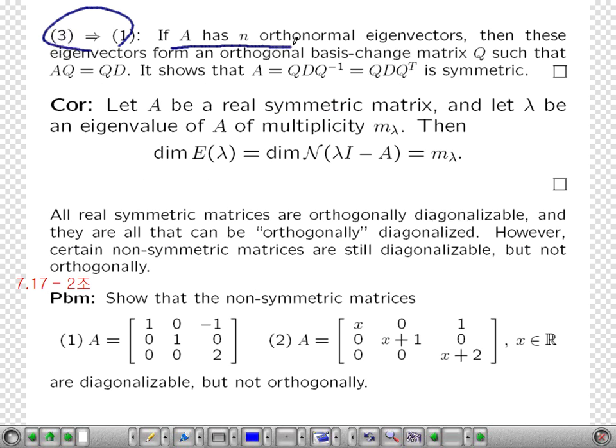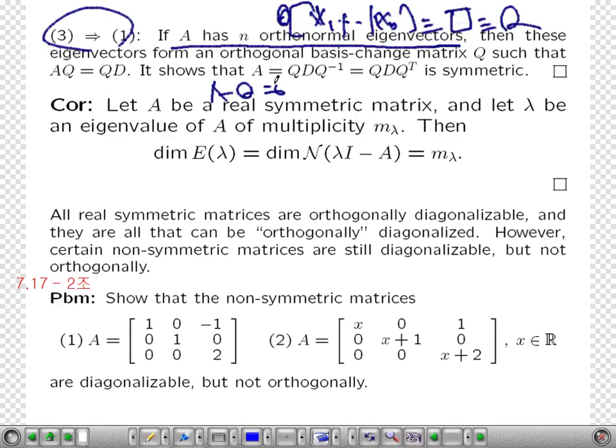Same thing here. If A has n orthonormal eigenvectors x1 through xn, then form Q from them, then AQ is equal to QD, so Q transpose AQ is D.